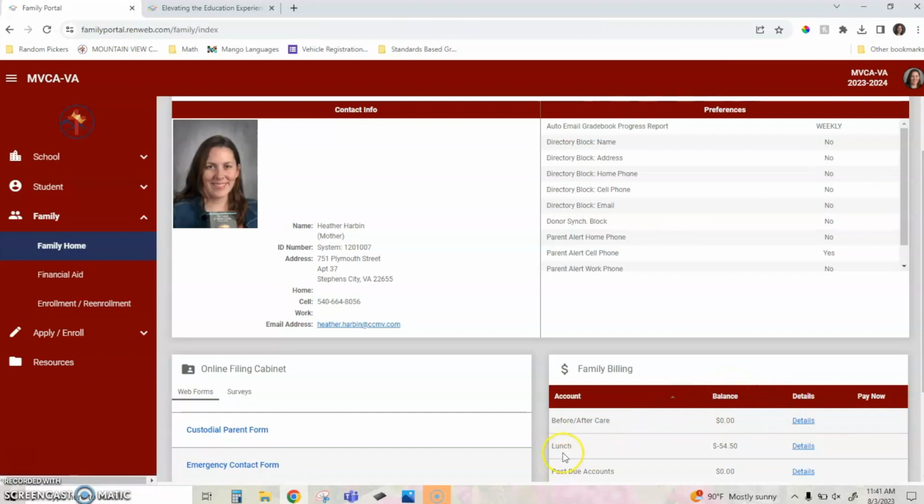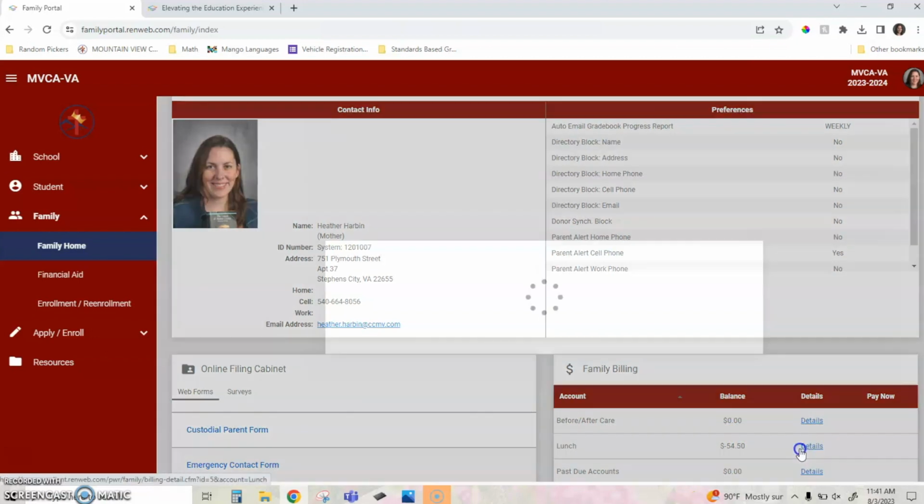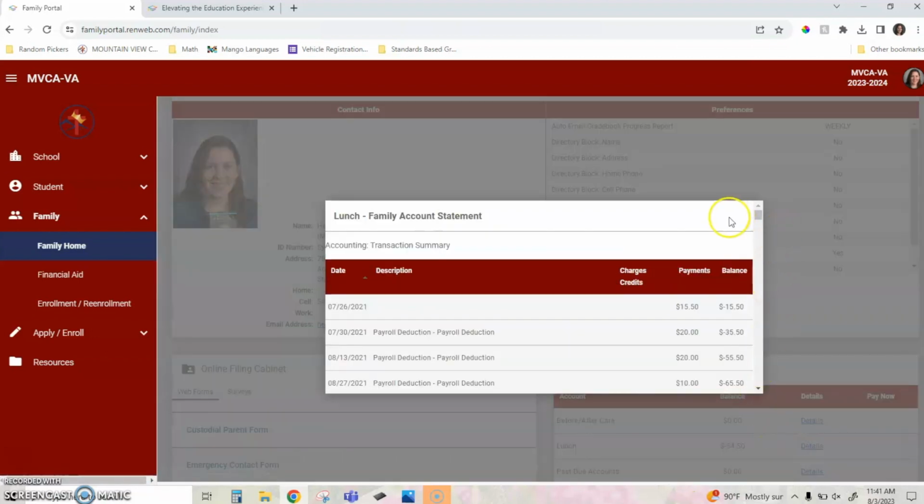Now the balance is how much you owe. So if you look at lunch, for example, I have a balance of negative $54.50. This means I don't owe anything, and I actually have a $54.50 credit. I can click on the details, and it will show me all of the things that have been charged to my lunch account over the past few years.